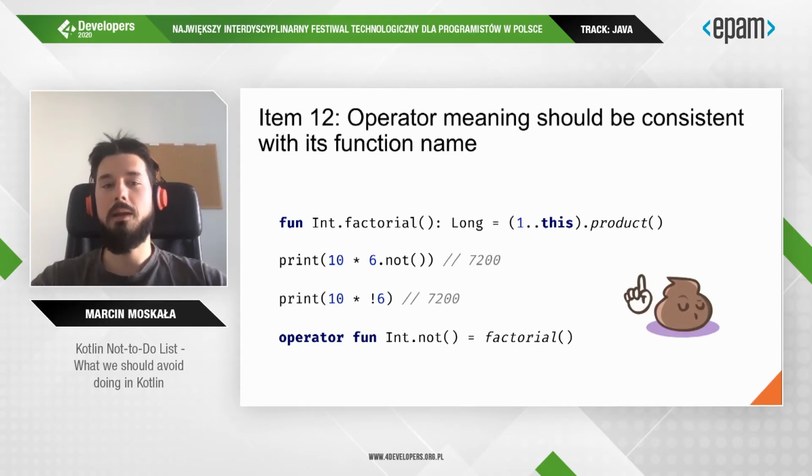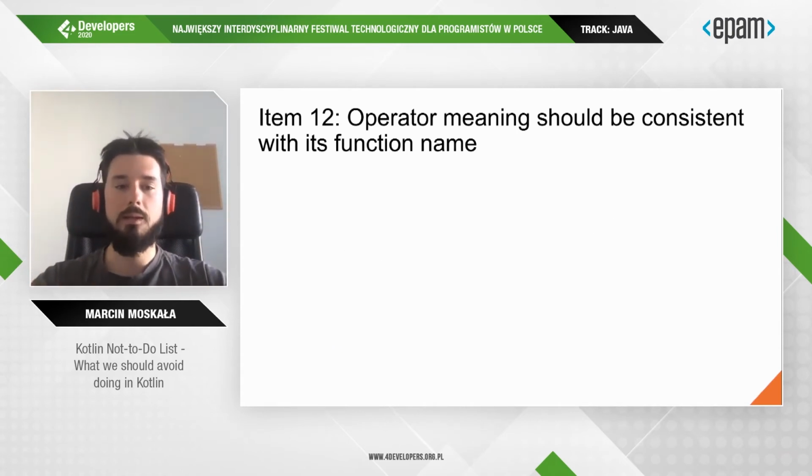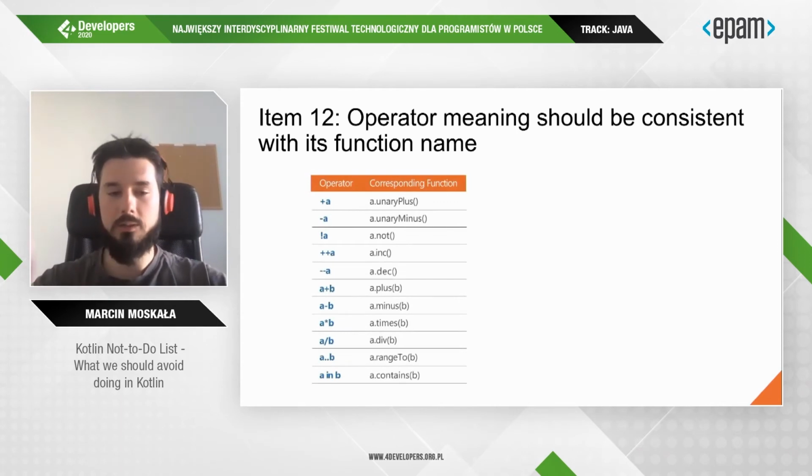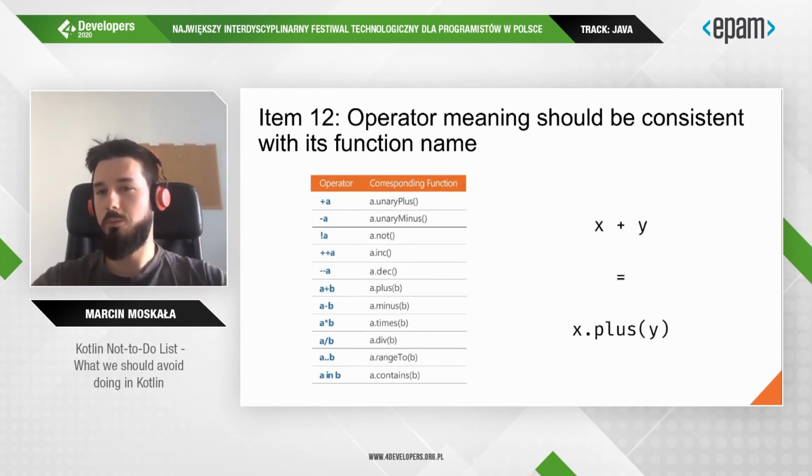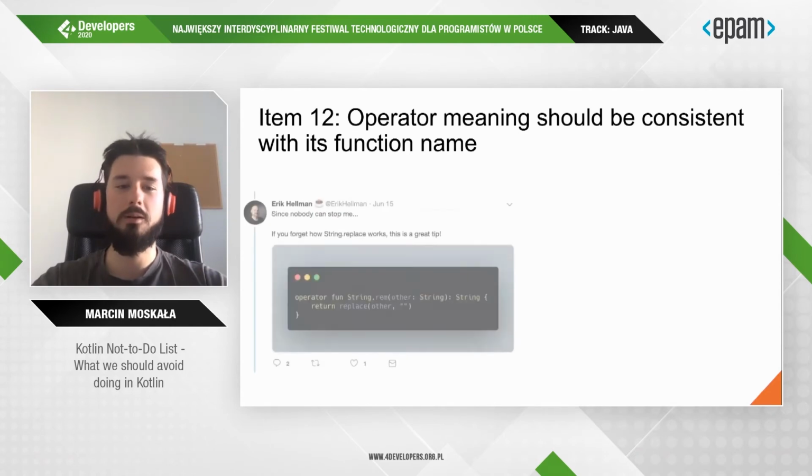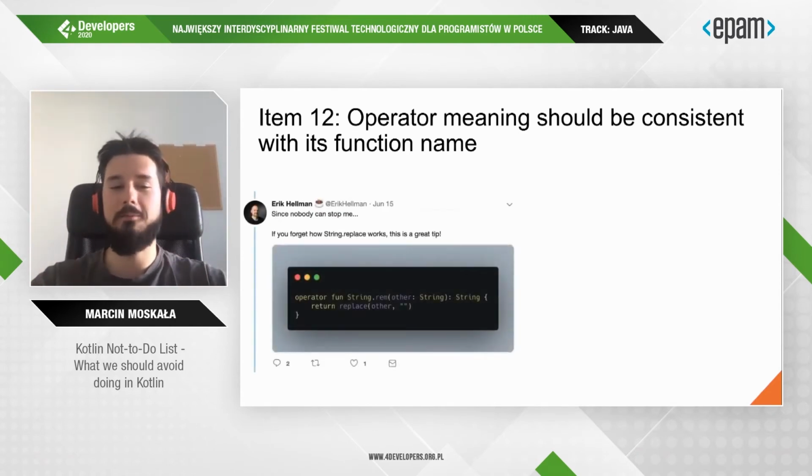We should make our operators always consistent with their function name, with their meaning, with their mathematical contract. Every operator has a function, it should be consistent, and you should not be worried that someone uses an operator from behind its name. This is a place where people can do crazy things.